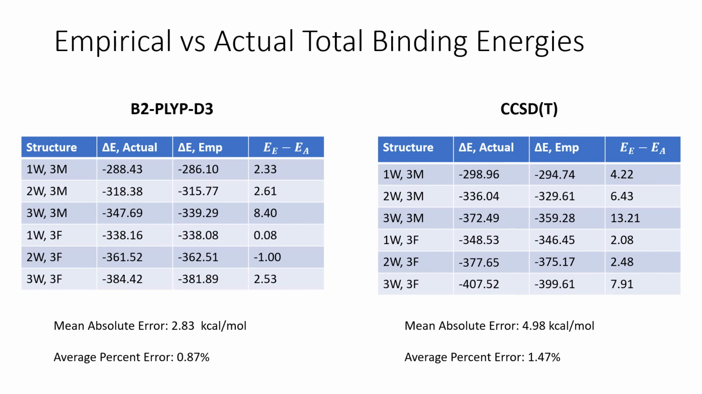For the double hybrid, a mean absolute error of 2.83 kilocalories per mole was found, while for the coupled cluster, a value of 4.98 kilocalories per mole was produced. This indicates that the original expression is roughly extensible. However, moving up to the coupled cluster level of theory sees a notable increase in the error, although it is still fairly accurate.